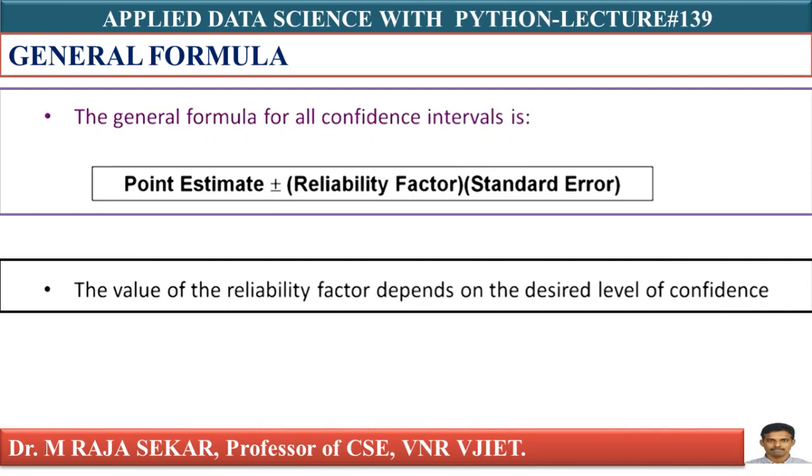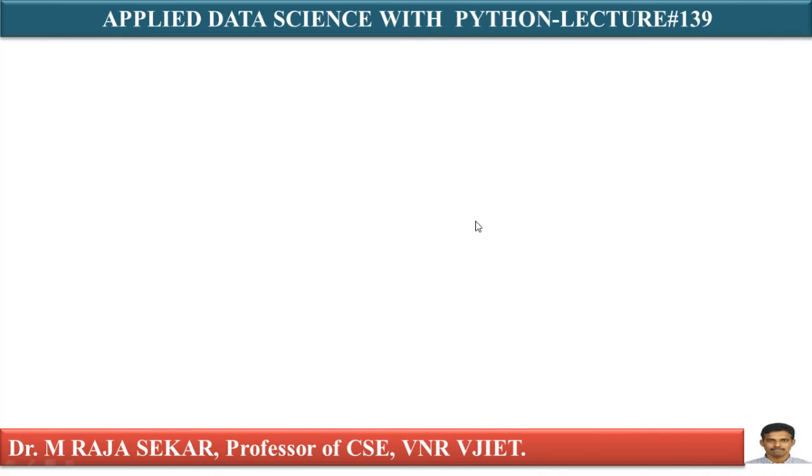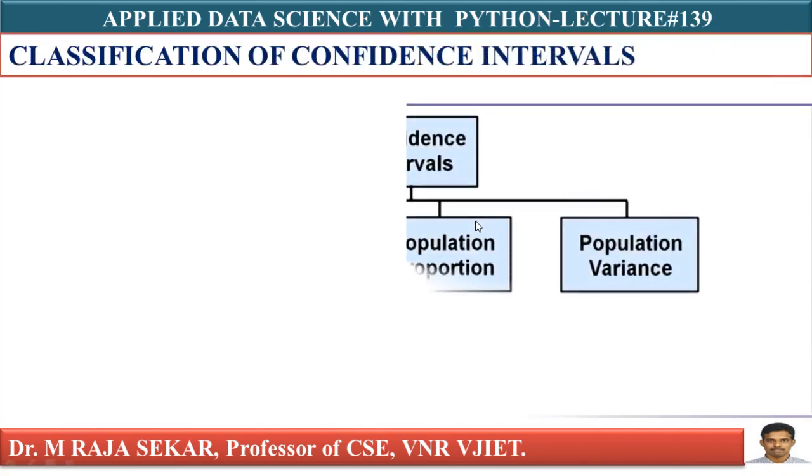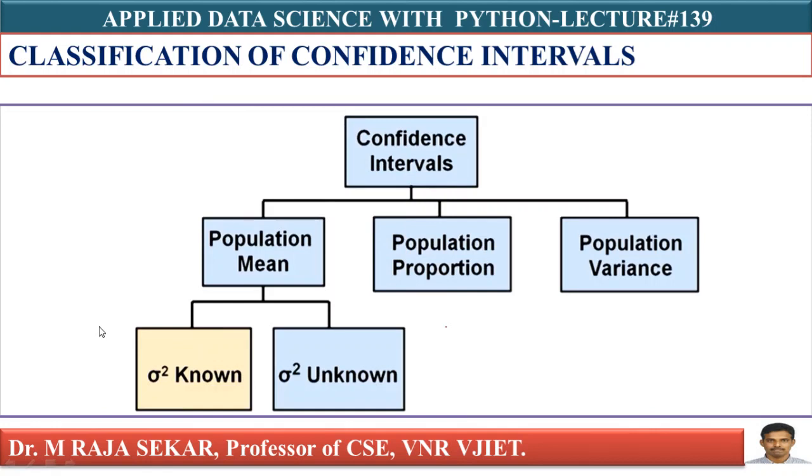The value of the reliability factor depends on the desired level of confidence. I will explain. This is my reliability factor, and this value depends on the level of confidence, which means it depends on 1 minus alpha. 1 minus alpha is our level of confidence, isn't it? This is, I can say,